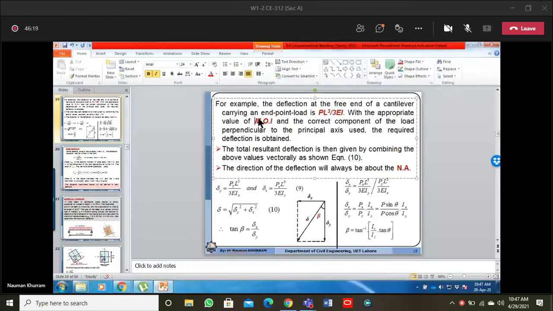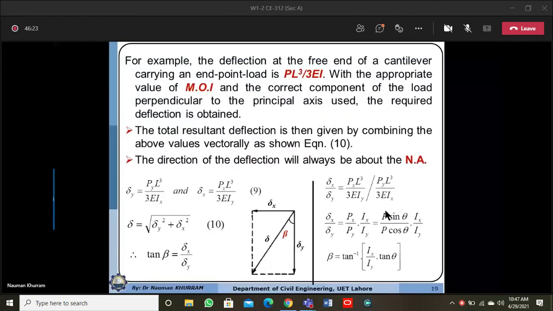So let's suppose we are assuming that if the load is acting in x direction, it produces deflection in x direction. So this deflection can be computed by the formula Px L cube over 3EI. If the load is acting in x direction, then moment will be produced about y axis, so the corresponding geometric resistance, the moment of inertia, will be Iy.